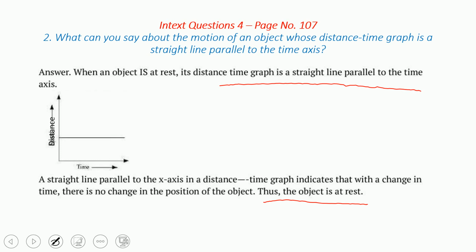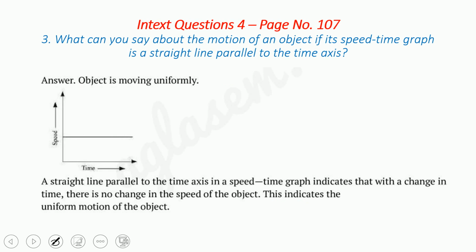Then the next, third question. Say about the motion of an object if its speed time graph is a straight line parallel to the time axis. Now here also, time is increasing but speed is not changing.